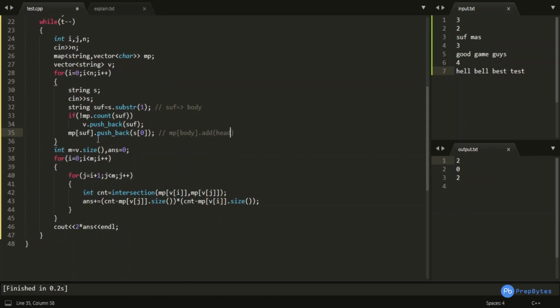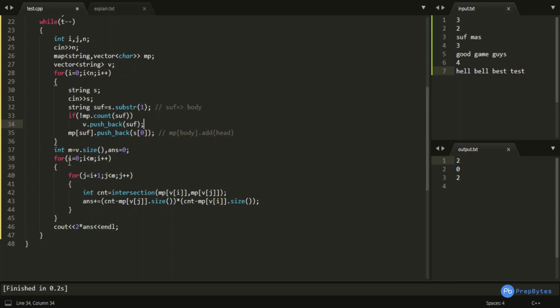Now I am taking each and every unique pair of bodies. How am I doing that? Because all the unique bodies are stored in this vector of strings v. Because I am checking if it is unique, and if it's unique, then I am pushing back this particular body to my vector. So my vector is having only the unique bodies.